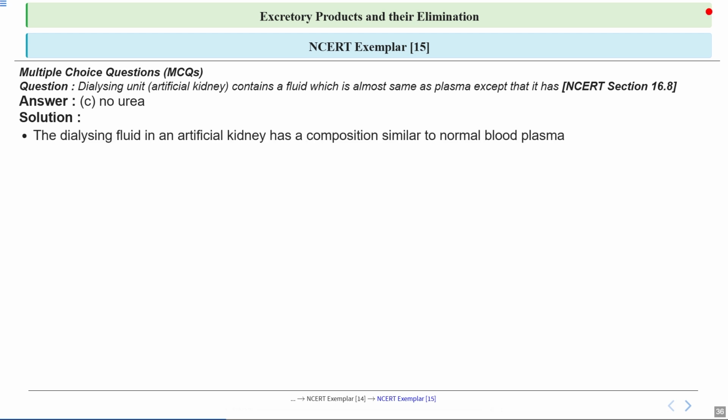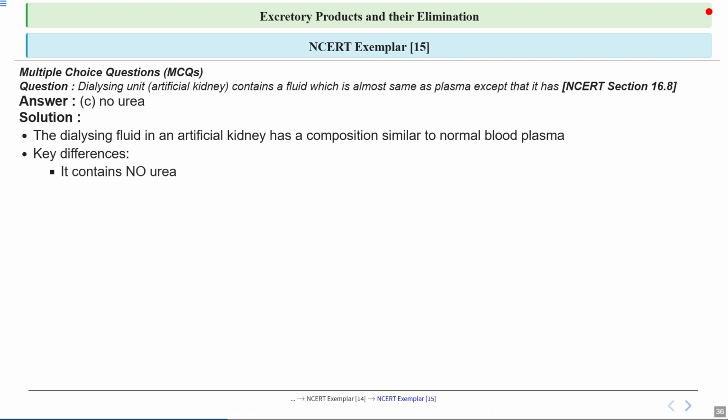So this first point introduces the dialysing fluid in an artificial kidney. You can notice how it mentions the fluid's composition is similar to normal blood plasma. This similarity is very important because it allows the fluid to interact effectively with the patient's blood during dialysis. So let's dive into the key differences between dialysing fluid and normal blood plasma. These differences are important because they enable the dialysis process to remove waste products from the body efficiently.